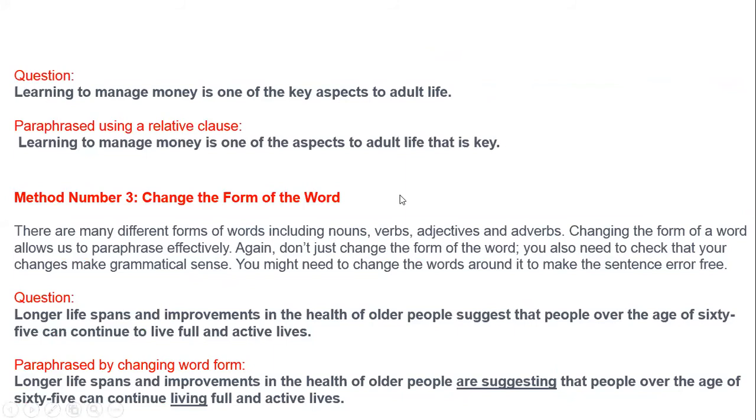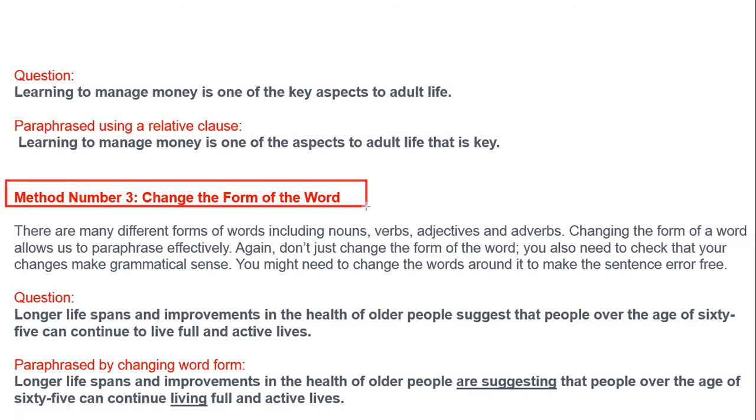Now we want to go with the next part, the third method. And what is the third method? Method number three is change the form of the words. Before, we studied that we change the order of the words. Method number two was changing the order. Now method number three is what? Method number three is changing the form of the words. Words form you can change.